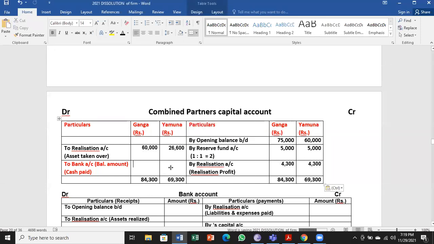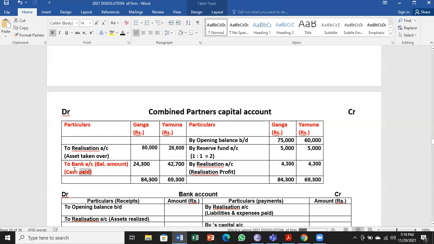Debit of 60,000 is there, 24,300. And for Yamuna, total is 69,300. And there's a debit of 26,600 that we have to deduct. 42,700. It is the balance amount.